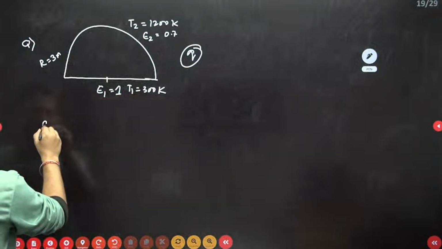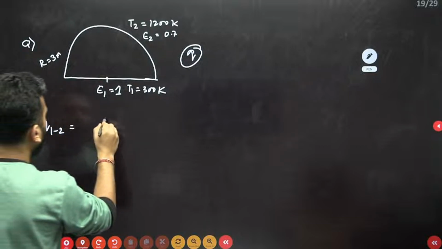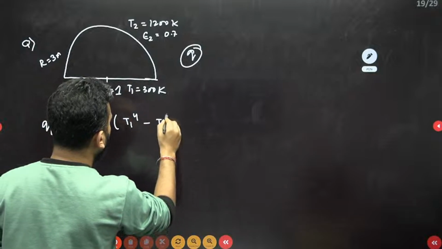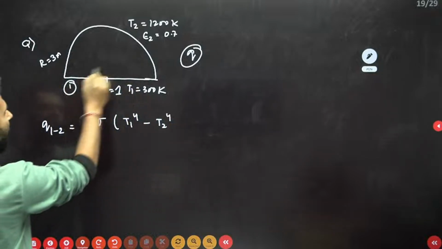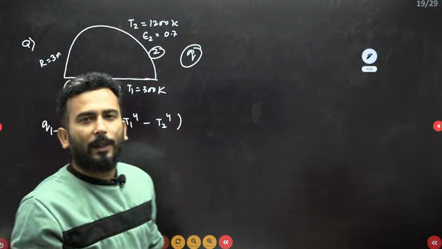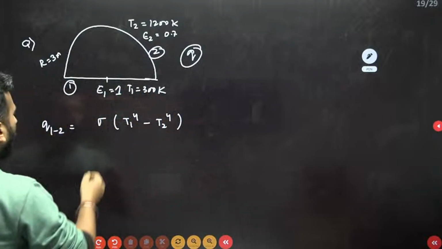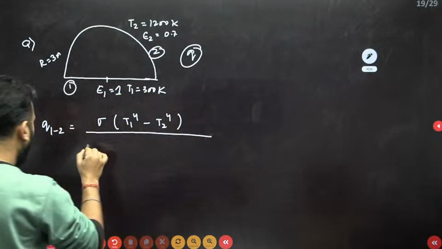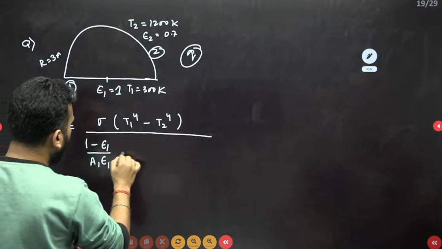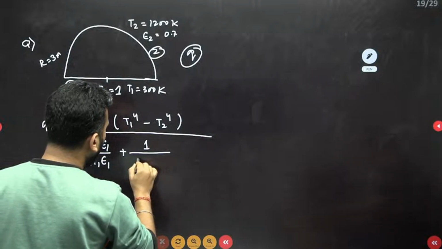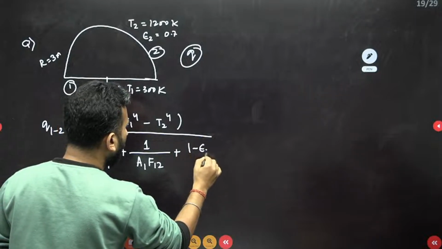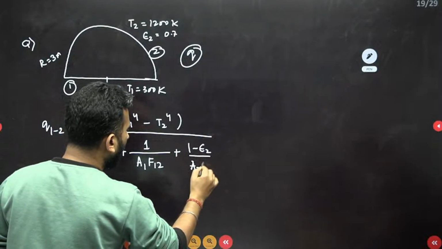So basically it's a question of radiation heat transfer between two surfaces. What is the formula? The formula is sigma into T1 to the power 4 minus T2 to the power 4. I'm taking this one as 1 and this one as 2, no issues, because the Q value will be the same whether you find it from 1 to 2 or 2 to 1. Divided by (1 minus epsilon 1) by A1 epsilon 1 plus 1 by A1 F12 plus (1 minus epsilon 2) divided by A2 epsilon 2.